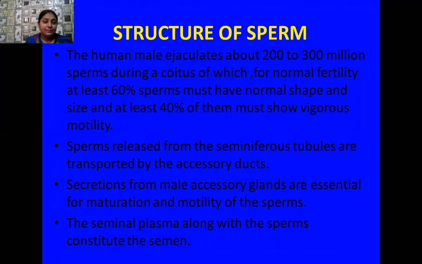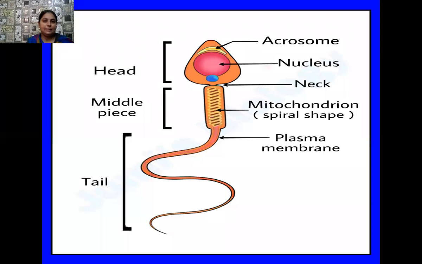Now these sperms, after getting mature, are released from the seminiferous tubule and are later transported by the male accessory duct. The secretions from the male accessory ducts are very much essential for the maturation and the motility of the sperm, because you know that the seminal plasma is rich in fructose, calcium ions, and many enzymes. So this seminal plasma, along with the sperms, constitutes the semen.